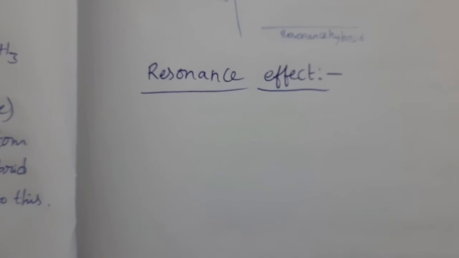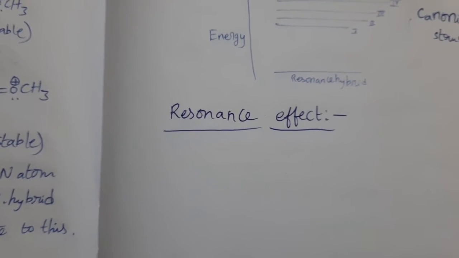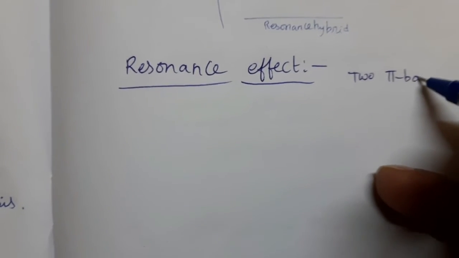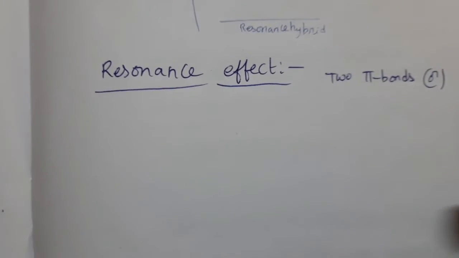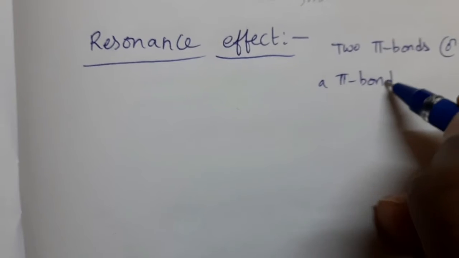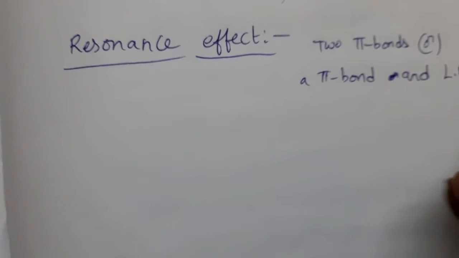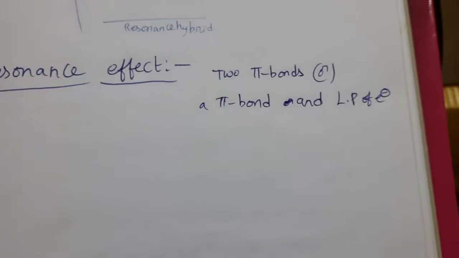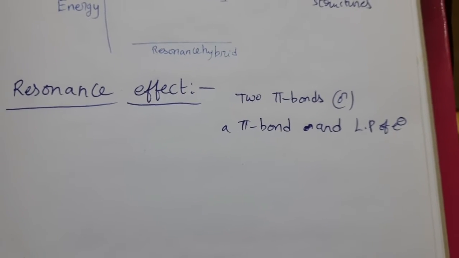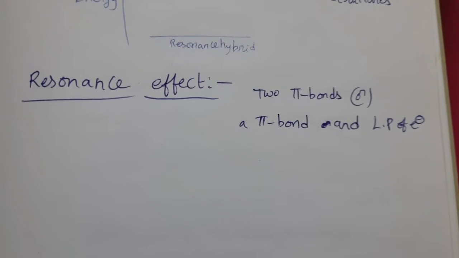Resonance effect means the polarity produced in a molecule by the interaction of 2 pi bonds, or interaction between a pi bond and a lone pair of electrons. Interaction between a pi bond and a lone pair of electrons from an atom or group attached to a conjugated system is called resonance effect.